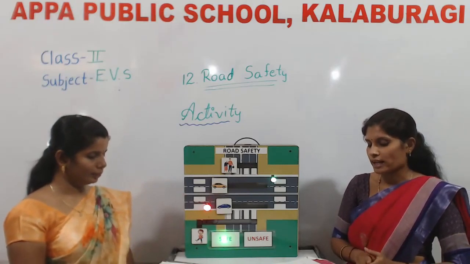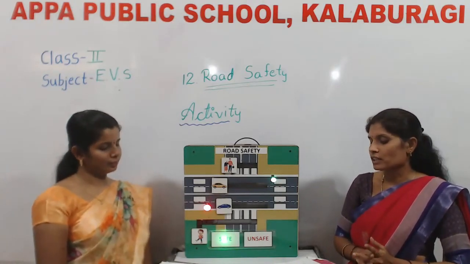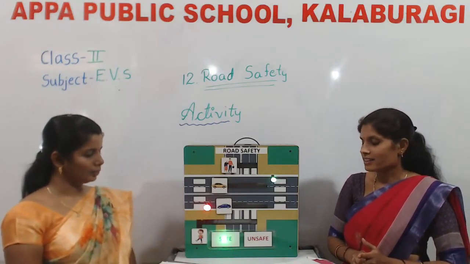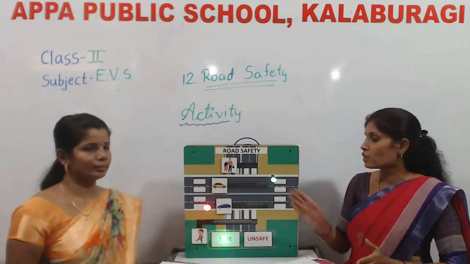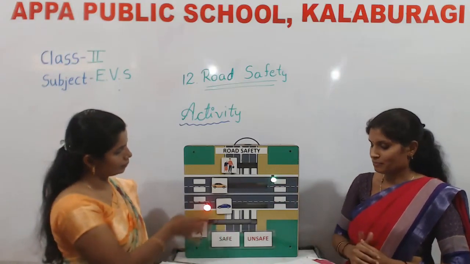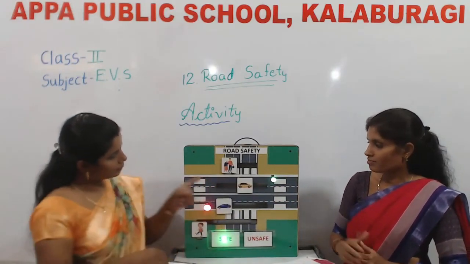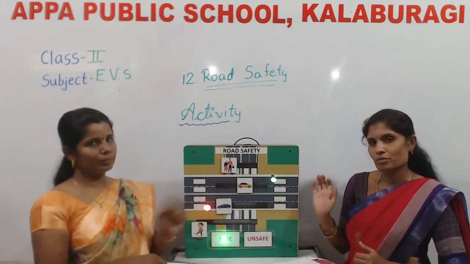Option A, to relax. Option B, to stop. And option C, to move. Yes, your answer is correct. The green light indicates to move in traffic rules. See children, the green light indicates to move.